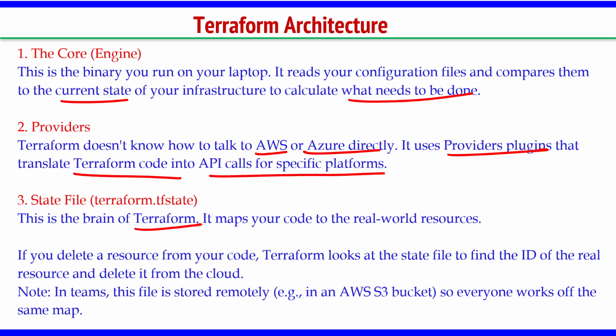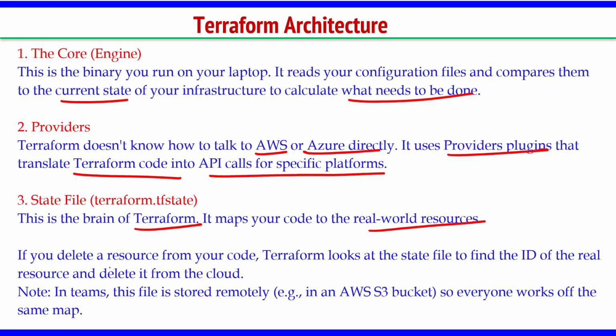I need not worry about that, right? It maps your code to the real world resources. This is the most important component among the other components in Terraform, right? Because if I know the state information, based on the state information, I will decide whether to install a software or not, or whether to do a setting or not.